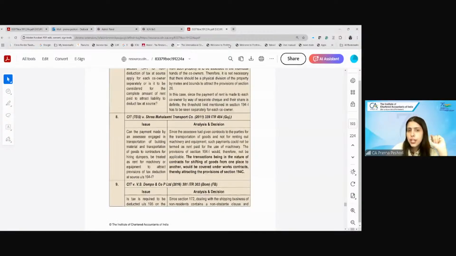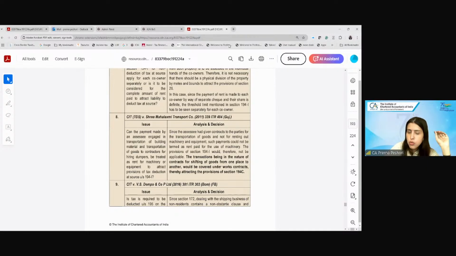Next decision for 194I. It is concerning whether the payment made by the transport company to the contractors for hiring the dumpers will be treated as rent for machinery or equipment for TDS under 194I. So basically the question here is whether this contract is a contract of transportation of goods or for hiring of the equipment.